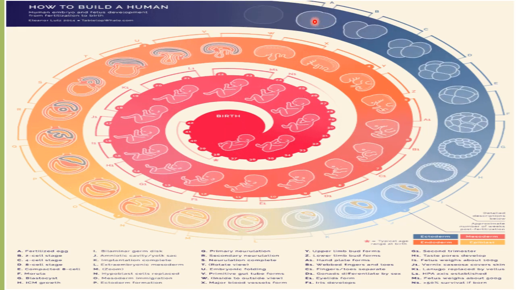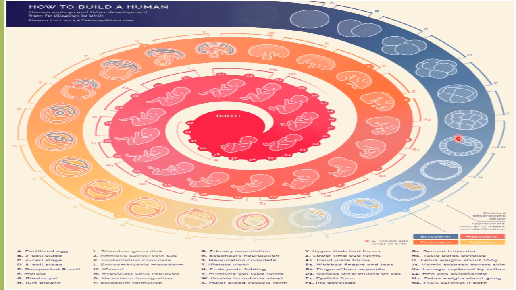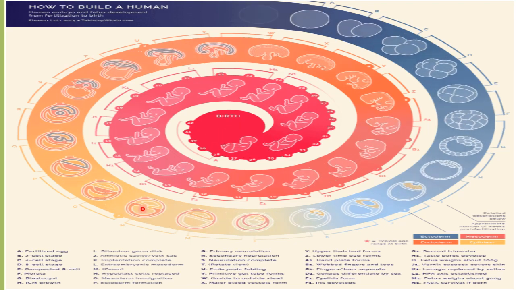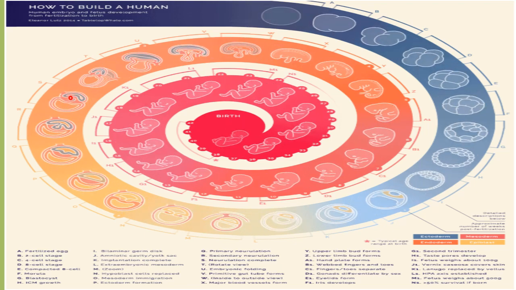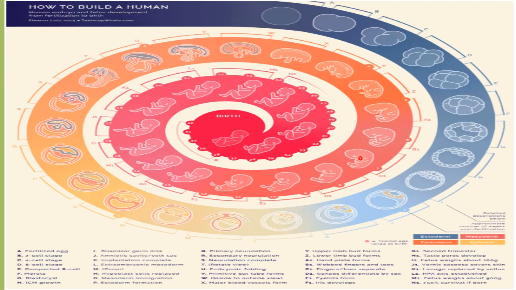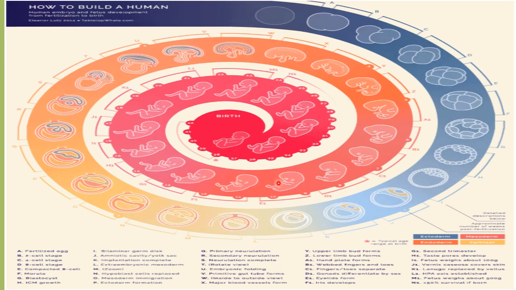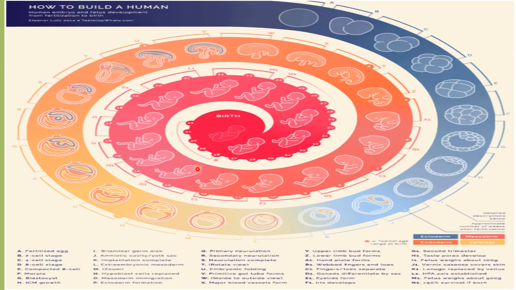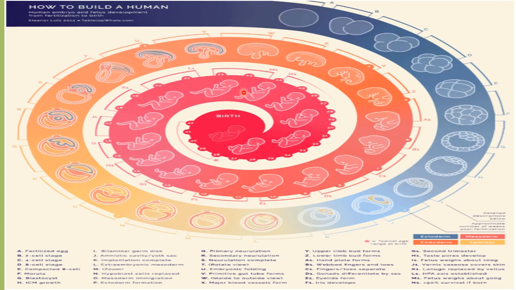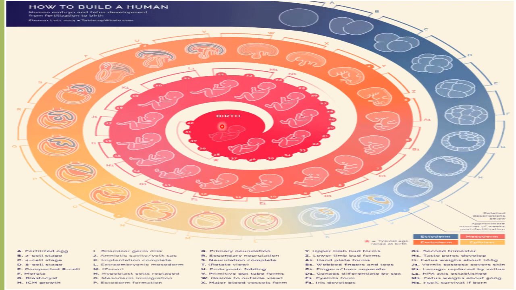Like this is a zygote changing into two cell, then many cells, then changing into a ball-like structure, slowly and slowly growing, and finally when it grows further, you can see that now it's changing into a small baby. Now in this stage we are able to identify that it's a human baby, and finally when the human baby is fully developed, then birth takes place.